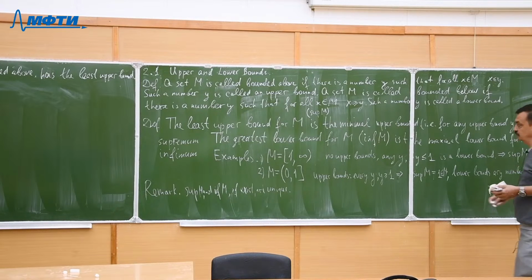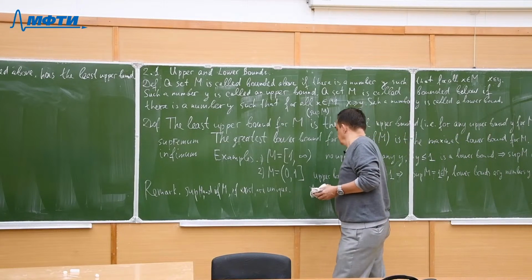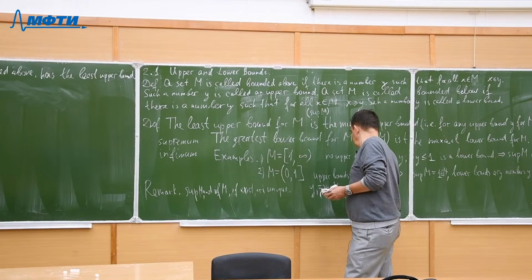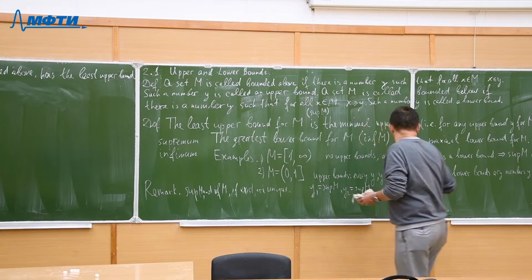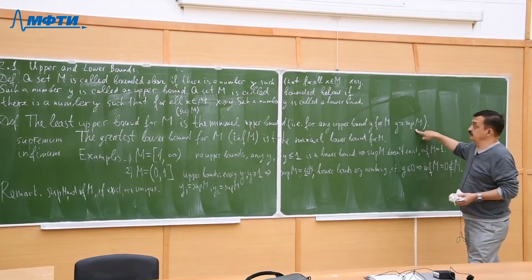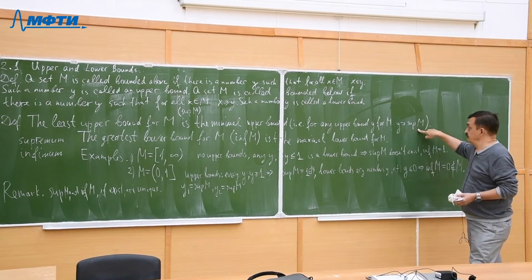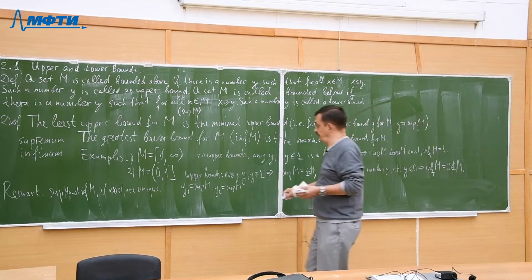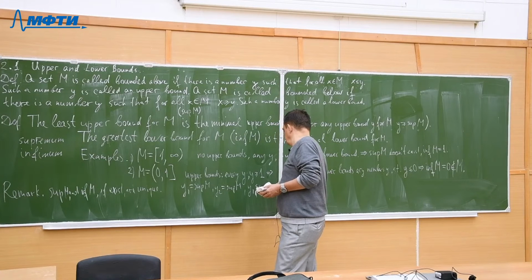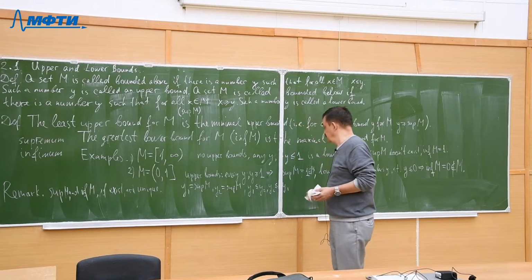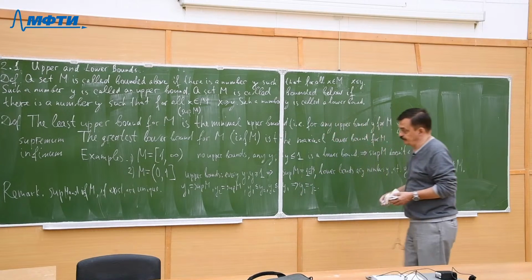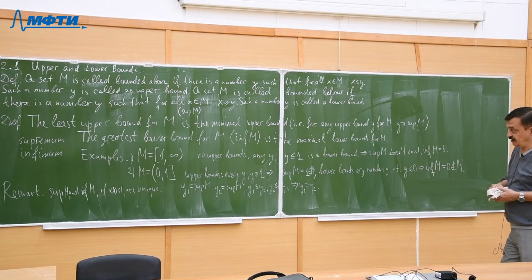Hence if y1 is a supremum and y2 is a supremum, then by the property that it is minimal, we have both inequalities y1 less or equal than y2 and y2 less or equal than y1. Hence, y1 equals y2. So they are the same.